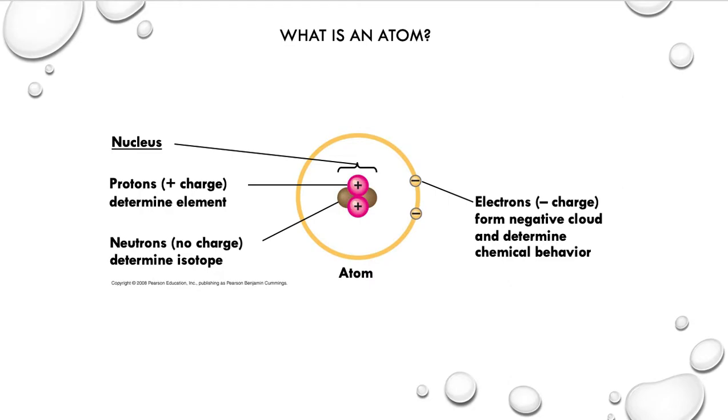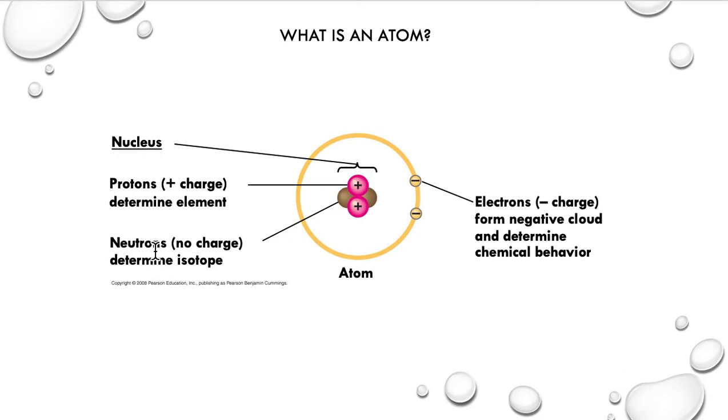So, the first question, what is an atom? An atom is the smallest functional component of a living system. And even though the atom is so small, it consists of smaller subparticles. The central part of an atom is called the nucleus. The nucleus is composed of two different subparticles, protons and neutrons. So protons are positively charged subparticles and neutrons are neutrally charged subparticles.